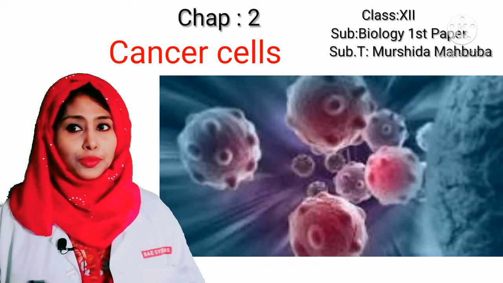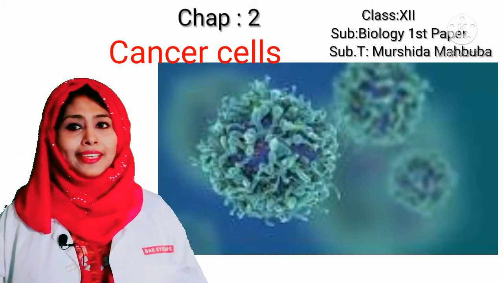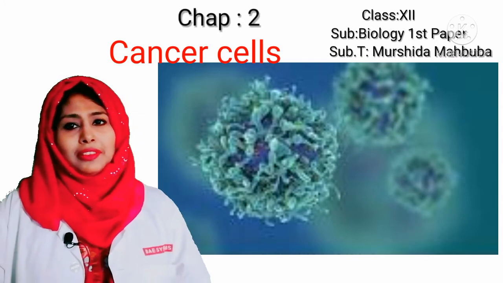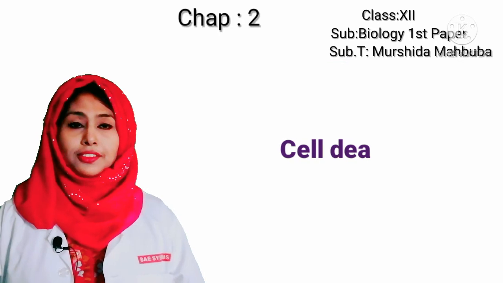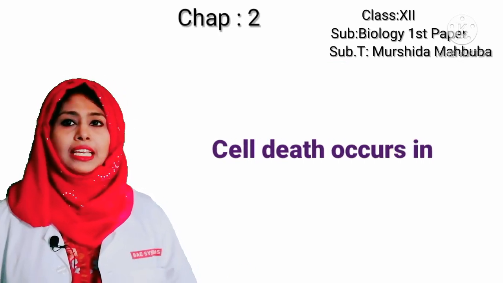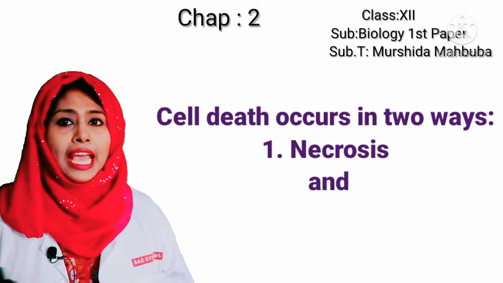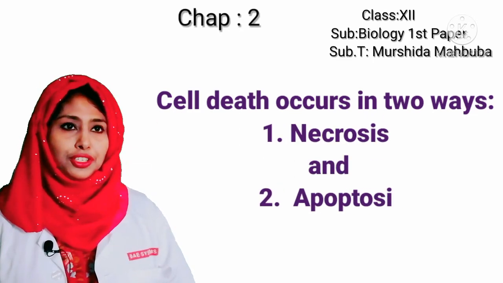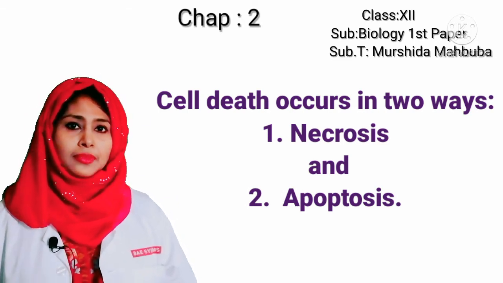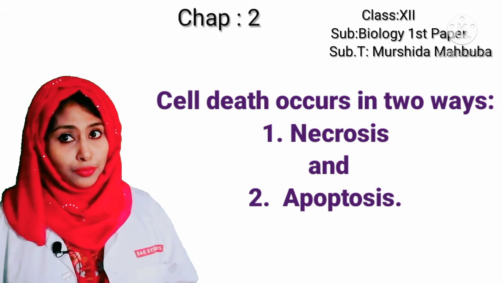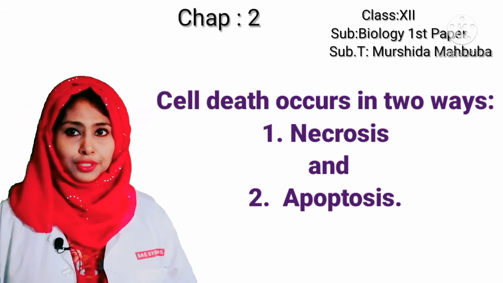Some growth factors work in cell division. Cancer cells make their own growth factors, so they do not need a growth factor to division. Many cells die every day in a multicellular organisms. This is to be accomplished through cell division. Millions of cells die in human body every day. Cell death occurs in two ways. One is necrosis and the other is apoptosis.